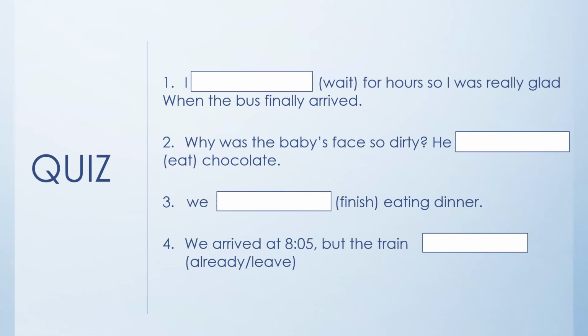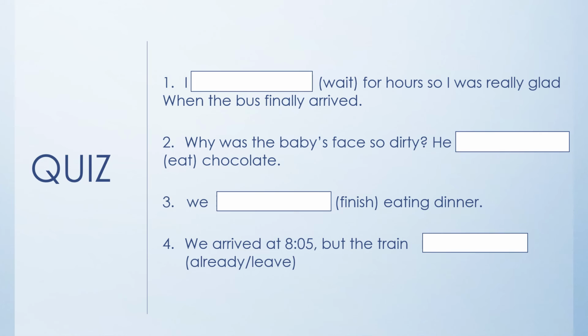Now we move on to the quiz. Let's look at the examples and practice what we have learned in the lesson today. First example, I wait for hours, so I was really glad when the bus finally arrived. Look at this example and see that we have two actions. And the action of the bus that it arrived happened after the first action.